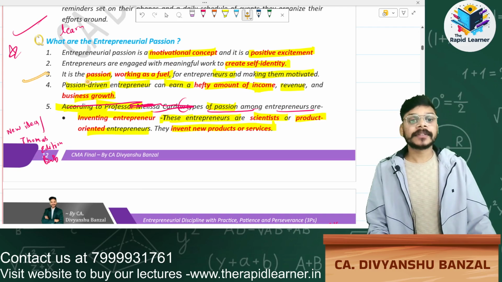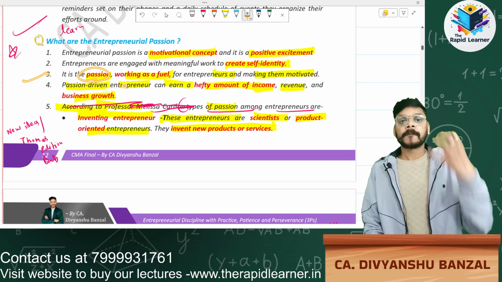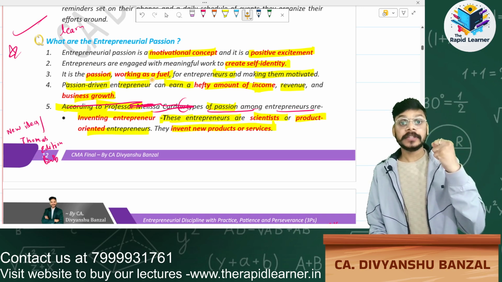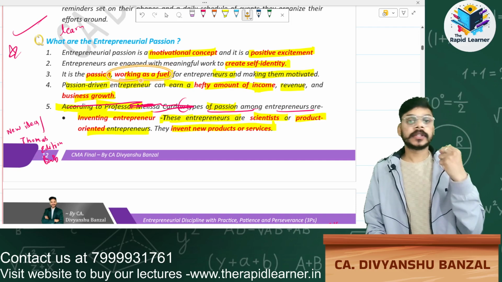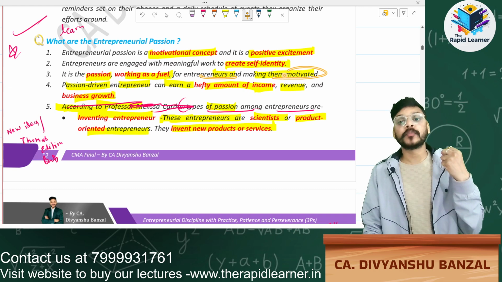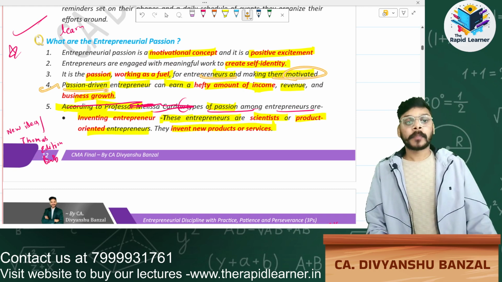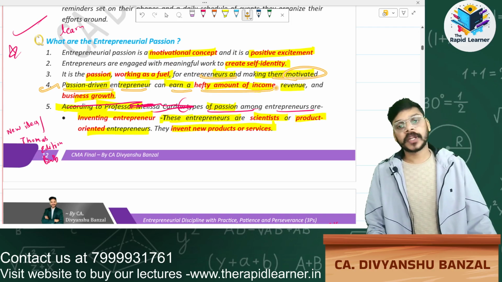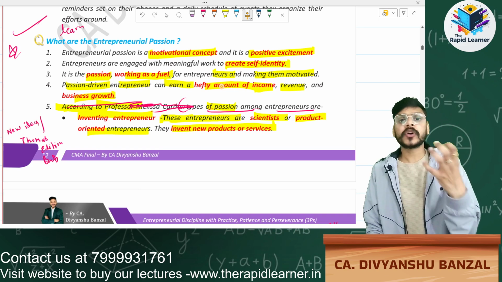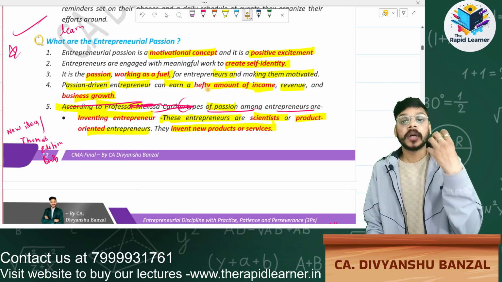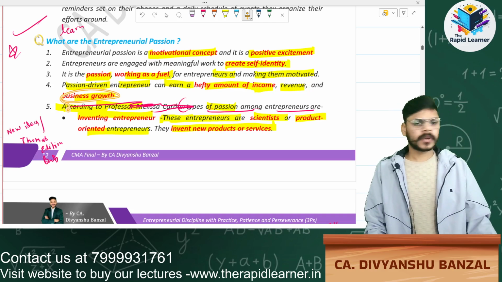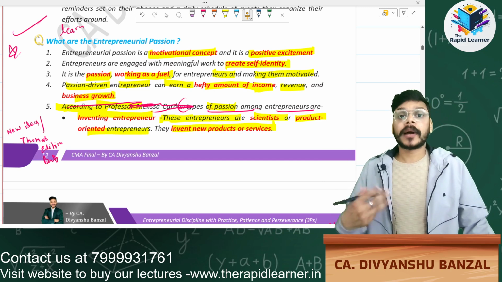Third, passion works as a fuel. It is working as a fuel for entrepreneurs and making them motivated. Simple. Fourth point, passion driven entrepreneurs can earn a hefty amount of income. If you are passionate for business, then you can earn a lot of revenue, and definitely you can grow if you have a passion to do the work.